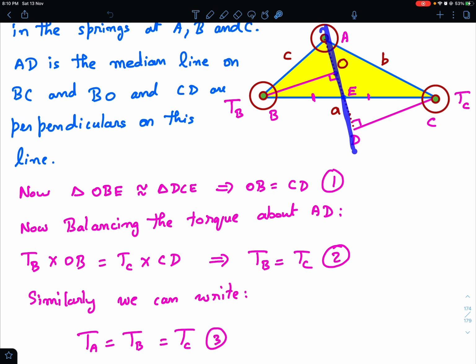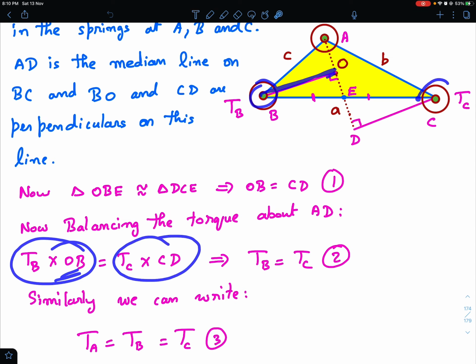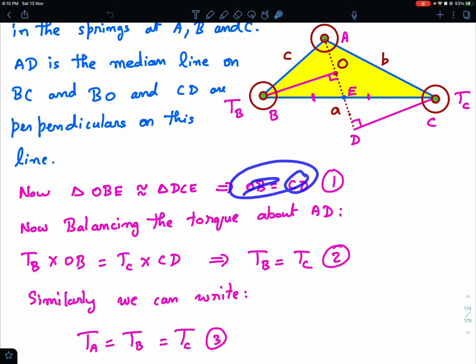Now balancing the torques about line AD. So this is the line AD and I am taking the torques of the tensions TB and TC about this line. Torque is force into perpendicular distance from the axis, and they are equal. So tension at B into OB must be equal to tension at C into CD. And CD and OB are anyway equal. That means these two tensions TB and TC must be equal. Isn't that beautiful, that irrespective of geometry, even though it's a scalene triangle, you still see the tensions are equal.